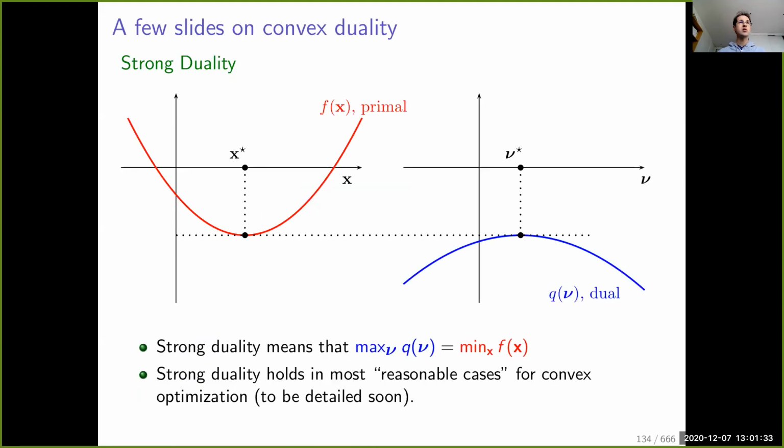So what is duality? I will give you a few recipes to build what is called the dual problem given a primal optimization problem. But what you first need to know about duality is that, given an optimization problem consisting of minimizing an objective function f, it consists of devising a concave optimization problem q that you want to maximize.